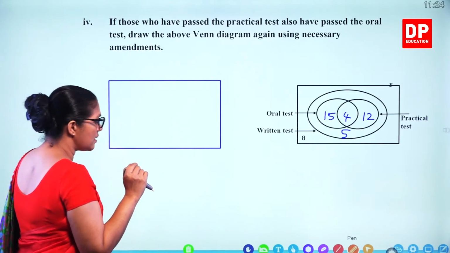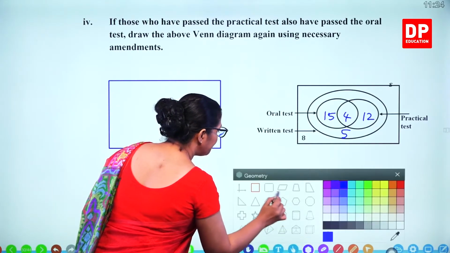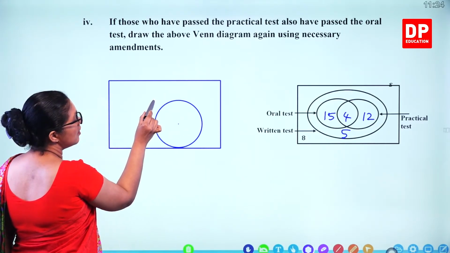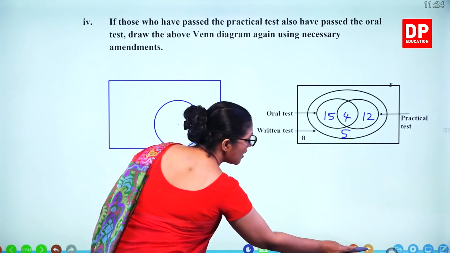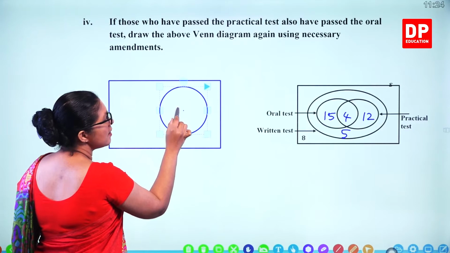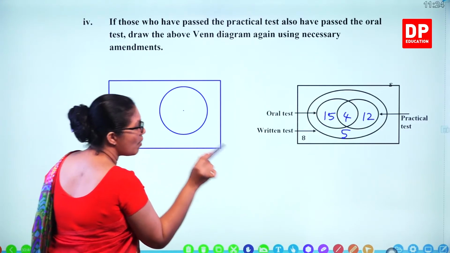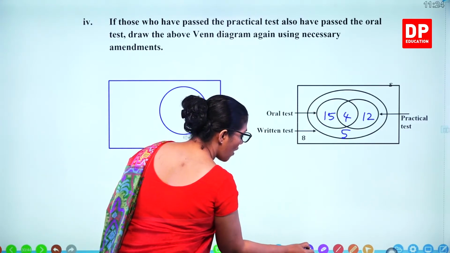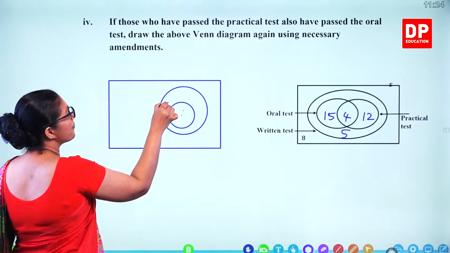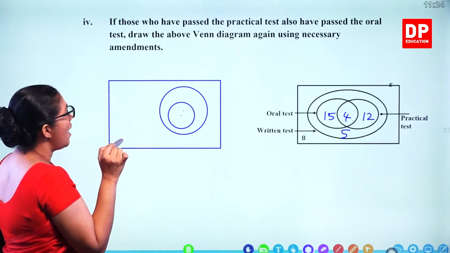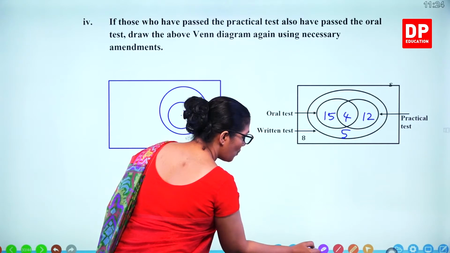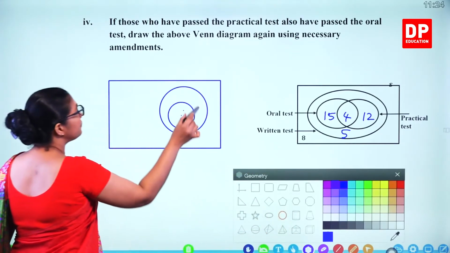So what's the diagram then? A circle here for the practical test. The oral test all passed, so that's inside. So you have to draw a small circle there. That's this one. And now the big one, that's the written exam. So we'll draw that one.